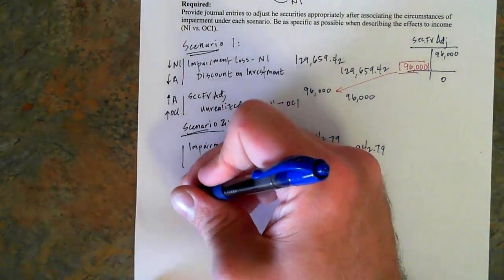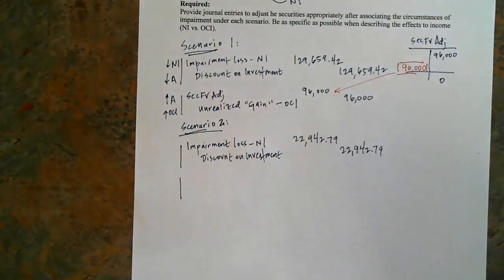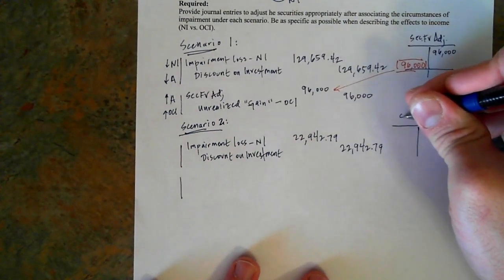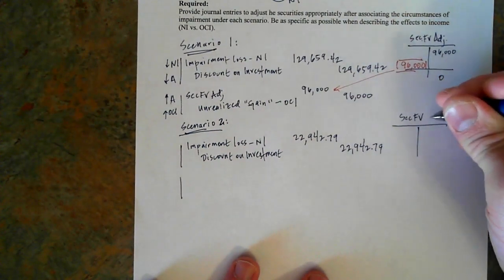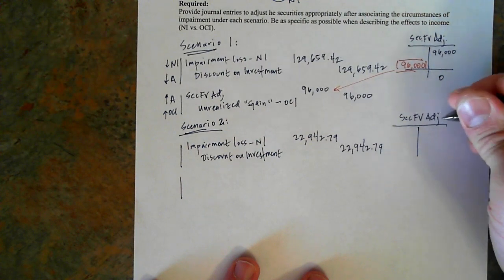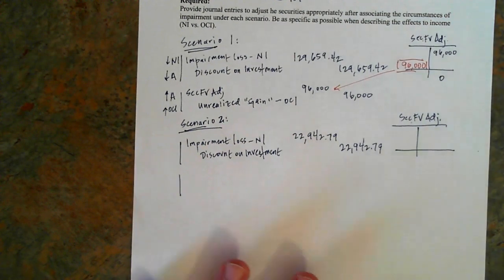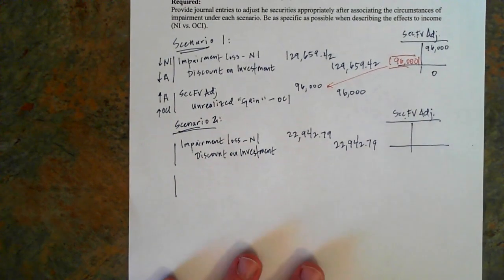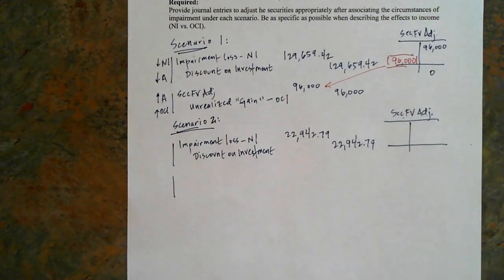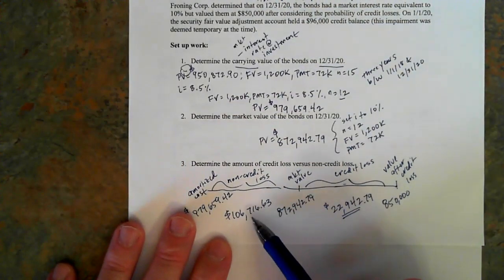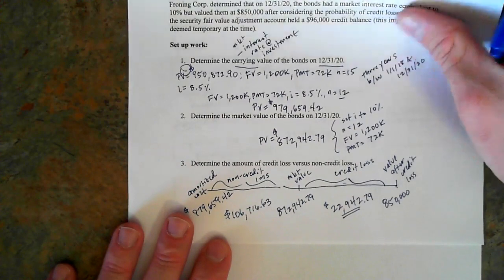And the other piece is going to be marked just like we normally would. So here we have the security fair value adjustment. Remember, I told you that those non-credit losses, that's what we've been dealing with all this time up to this point, where it's just the market fluctuations that are causing gains and losses to go on. Well, remember, when you look back at that little timeline that we wrote, the non-credit loss portion only amounted to $106,716 of a loss.